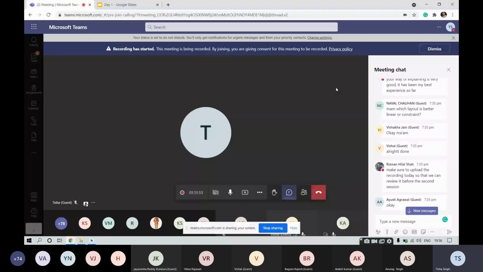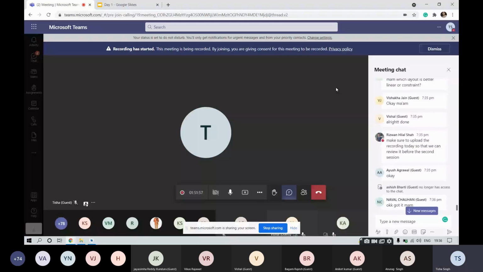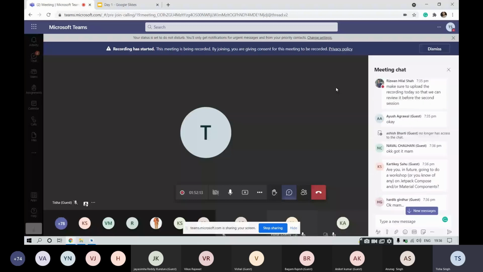In linear, there are some limitations. Like if you have seen that website called Pinterest, in Pinterest there is a grid system. The elements are aligned up and down in a random order. So you would be able to achieve such kind of functionality with the help of constraint layout only. This is something that won't be possible with the help of linear layout.